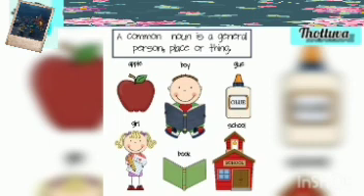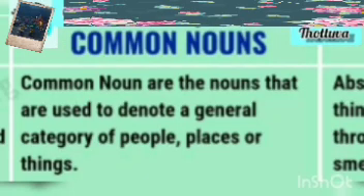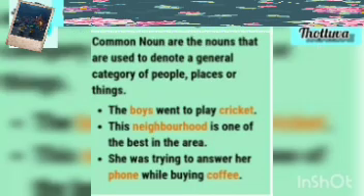But instead, if I tell you bring me that red bag, there you understand that I am referring to a particular bag. When I say bring me that red bag, that means there is a bag that is red in color kept somewhere over there, and I want you to bring that particular bag. There are many other bags near it, a blue bag, a white bag, a black bag. But when I particularly say bring me that red bag, it means I need only that one.